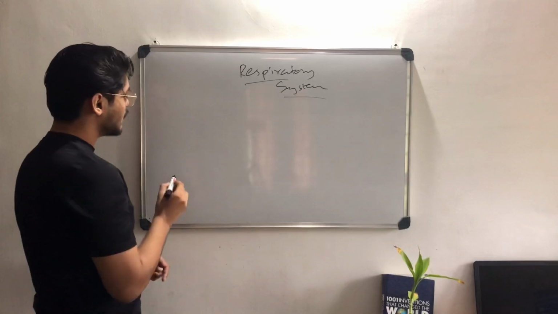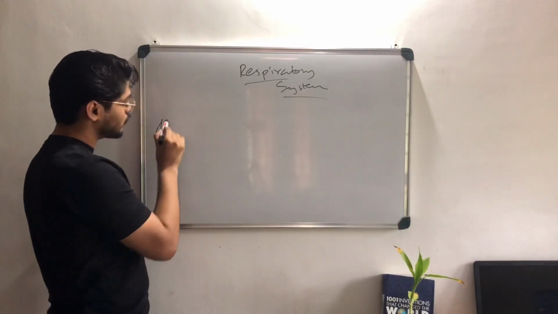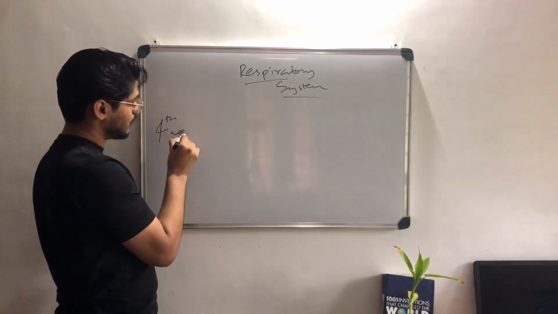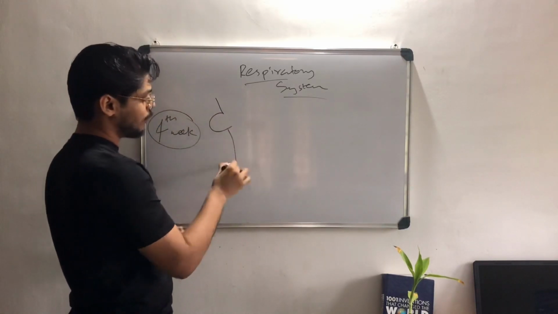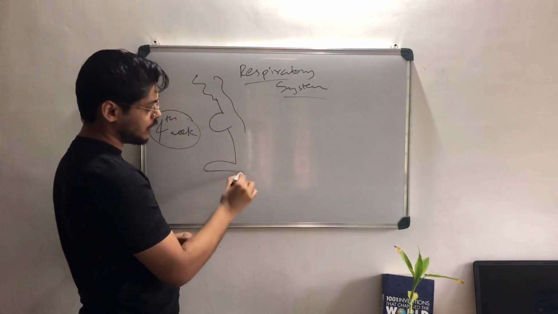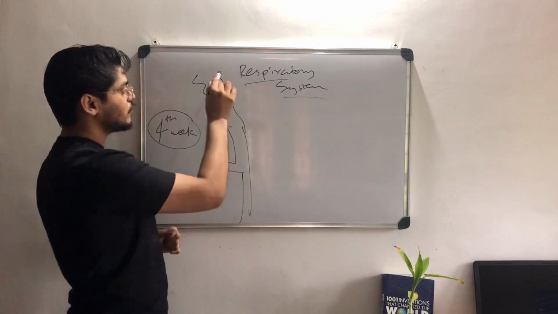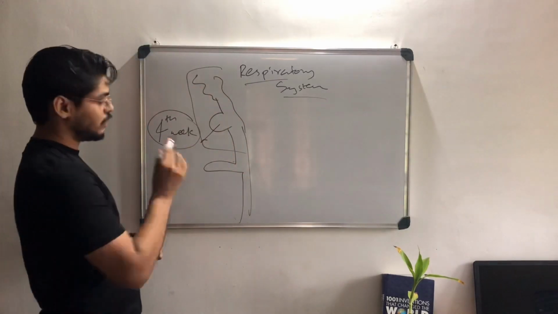The lung is formed as a lung bud at the fourth week. It's a very important date. In the fourth week, the lung bud will be formed in the foregut. We know there is foregut, midgut, hindgut and so on.